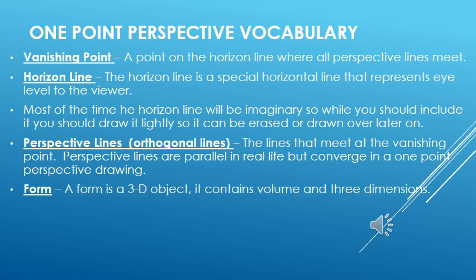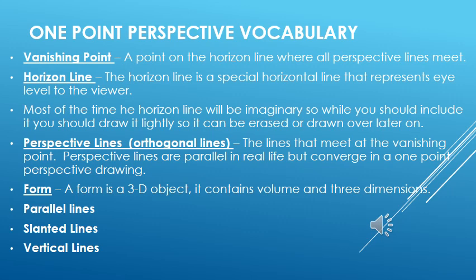In real life, perspective lines are those lines which actually go parallel and don't meet each other at any point, like a railway track.